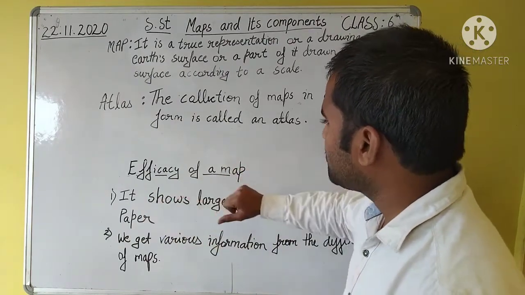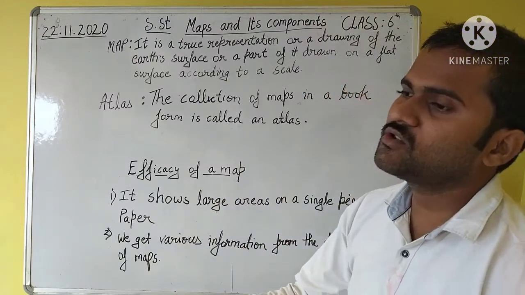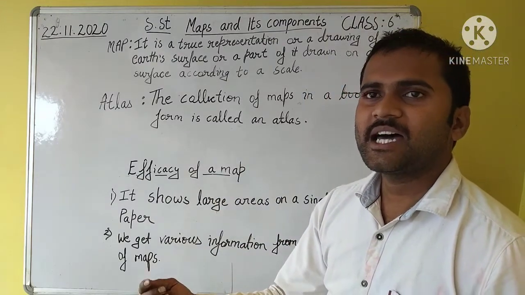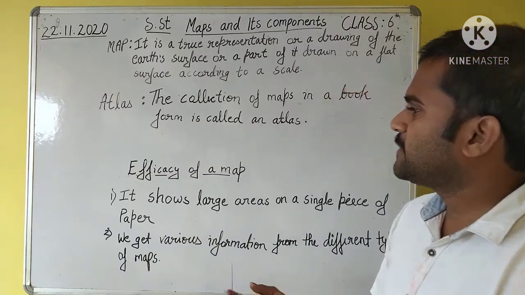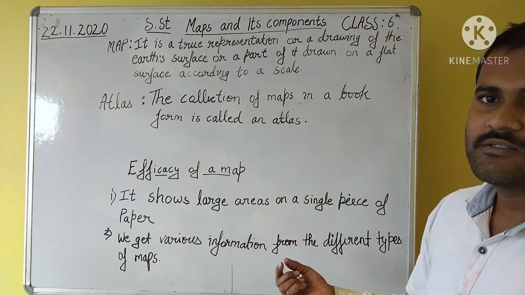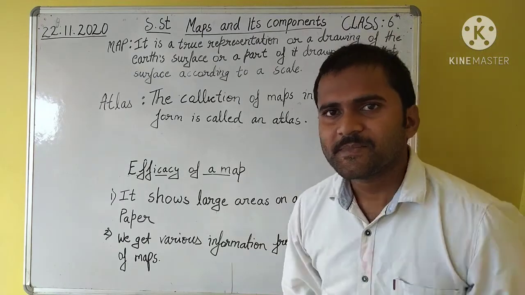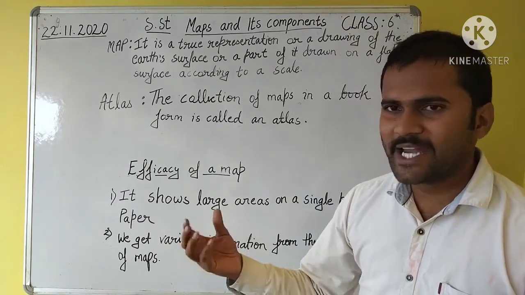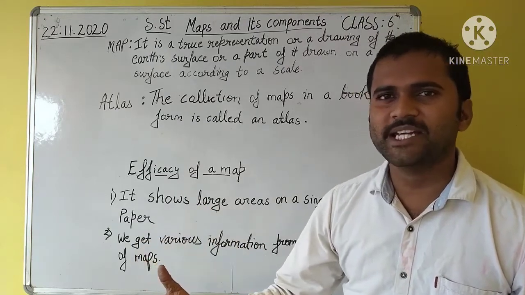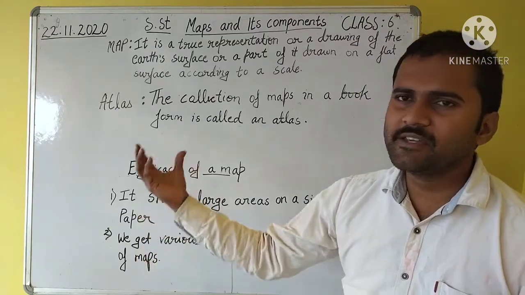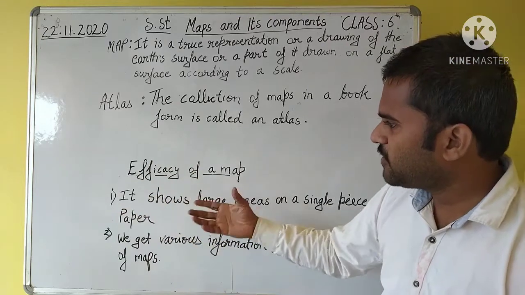And the efficiencies of map, it means how useful maps are for us. Maps are very useful for us because through maps we can see this. If we want to find any place, any destination point near me and near about anywhere, then we can find it with the help of a map.